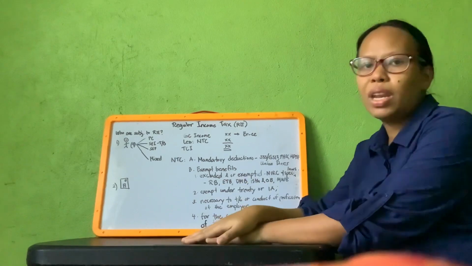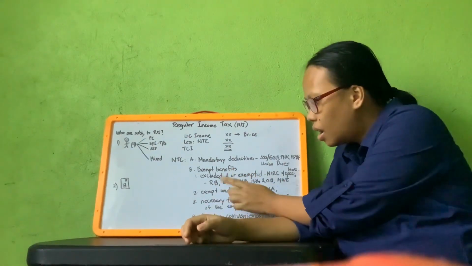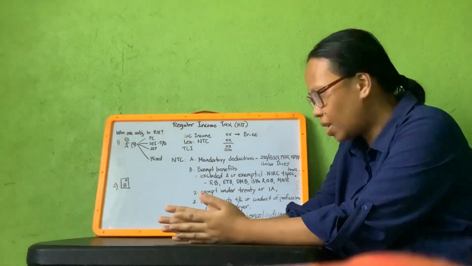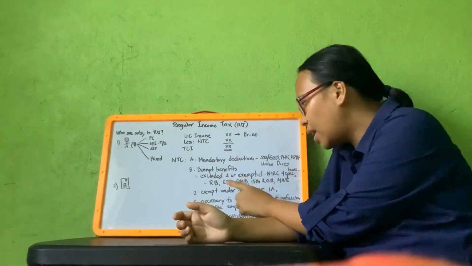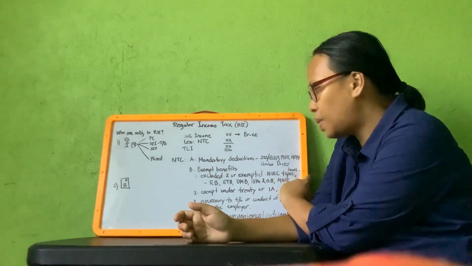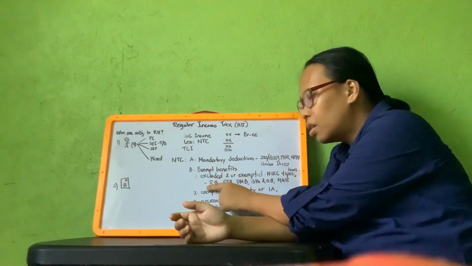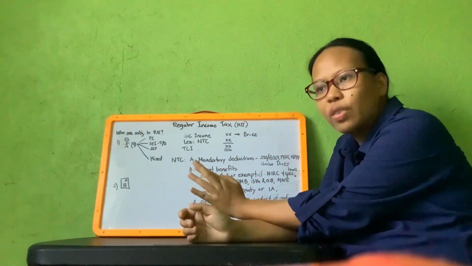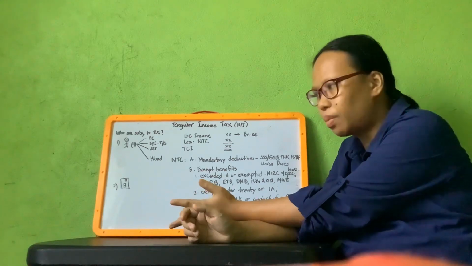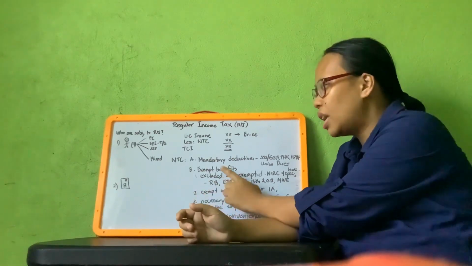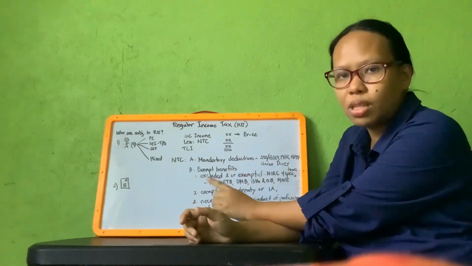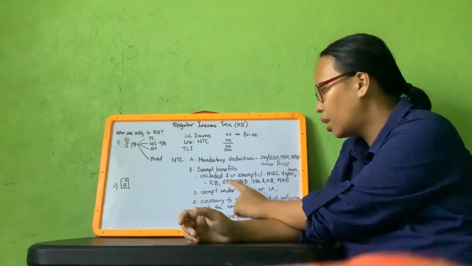Next is exempt benefits. There are four components under exempt benefits. First is excluded and or exempted as provided under the tax code and special laws. Example, retirement benefits received by an employee from SSS, GSIS, or from his employer is an exempt benefit. Next is exempt termination benefits if it is provided by your employer.